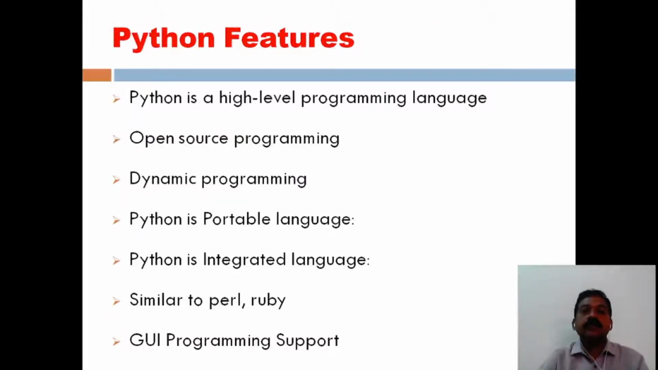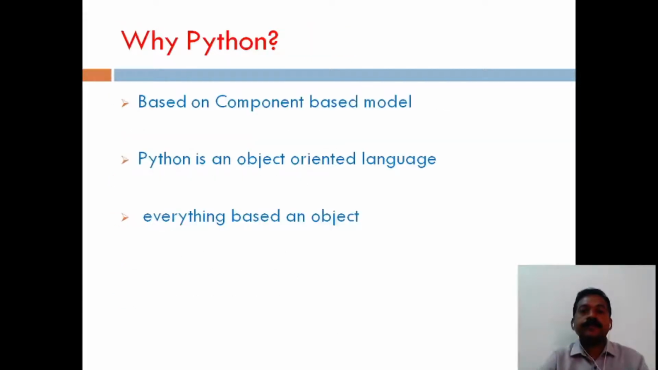Python has various features like a high-level programming language, open source programming, dynamic programming, and it also supports portable concepts, an integrated language similar to Perl and Ruby. It also supports a graphical user interface.